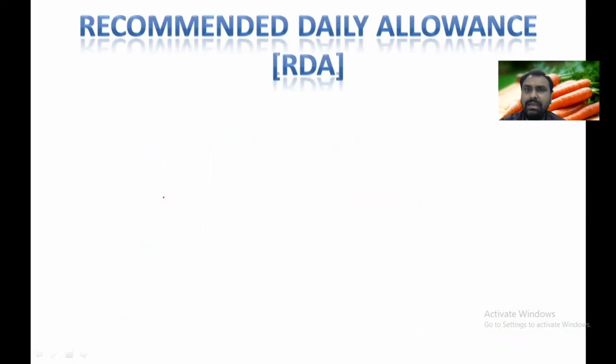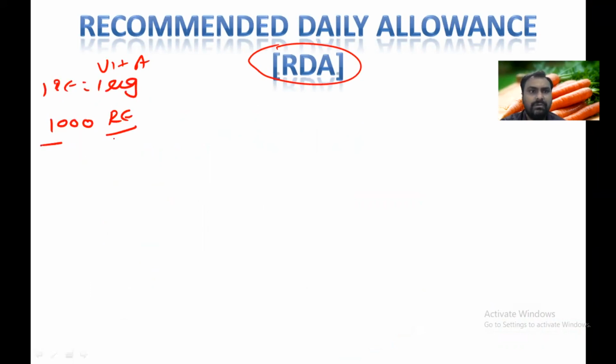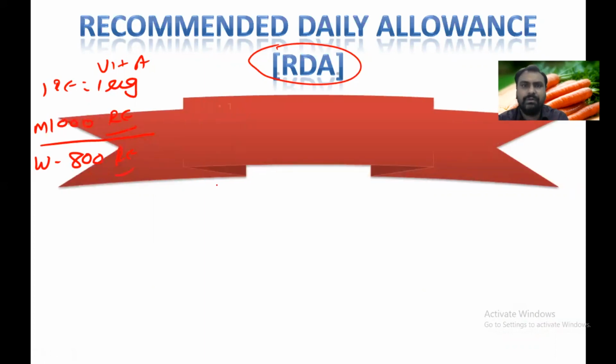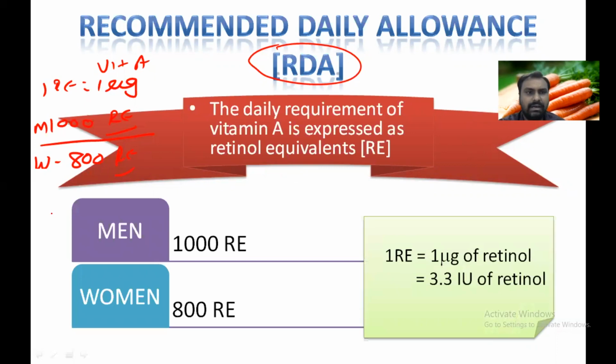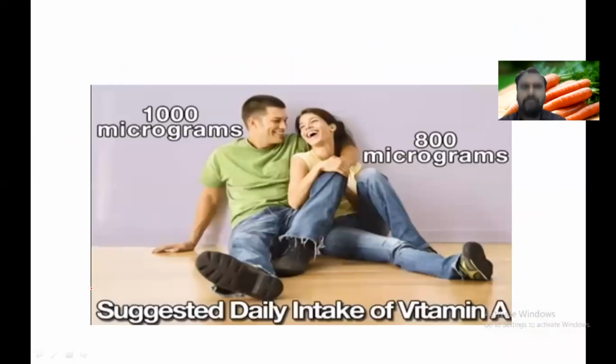So what is the recommended daily allowance, RDA, for vitamin A? It is 1000 retinol equivalent, and one retinol equivalent is equal to 1 microgram of retinol. So 1000 in men, and in women it is 800 retinol equivalent, or 800 micrograms. In exams it is asked: what are the source, RDA, function, and deficiency of vitamin A. So 1000 for men, 800 for women.